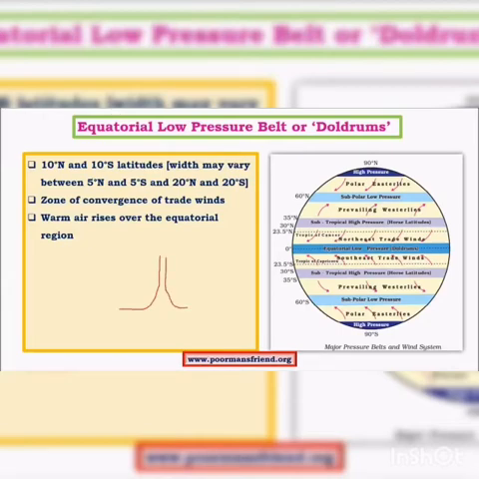As the air in this zone ascends on a large scale, the winds are very feeble here. This belt is also known as the doldrums, which means the zone with no winds. The region was a nightmare for the ancient mariners, and it is also known as the horse latitude. Which zone is known as the horse latitude? The equatorial low pressure belt area.